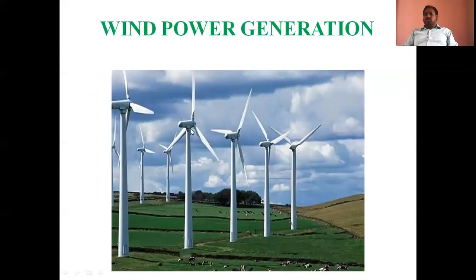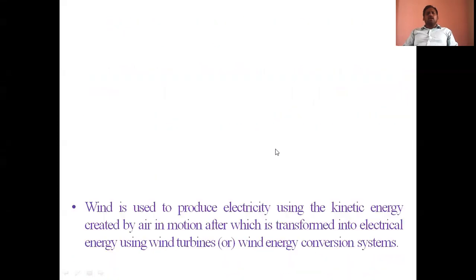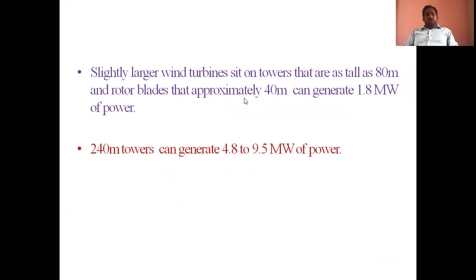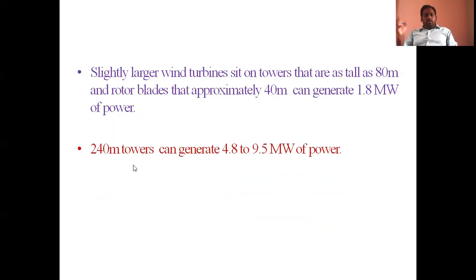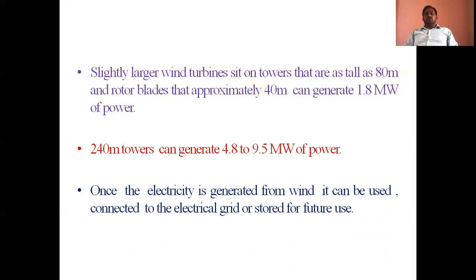This is the wind turbine which has blades. When those are mounted on towers that are as tall as 18 meters, and the rotor blades are approximately 40 meters, they can generate 1.8 megawatts of electric power. And if we use a 240 meter tower, they can generate 4.8 to 9.5 megawatts of power. That means when we increase the height of the tower, the power generation from that tower can also increase. That is the potential of wind energy.